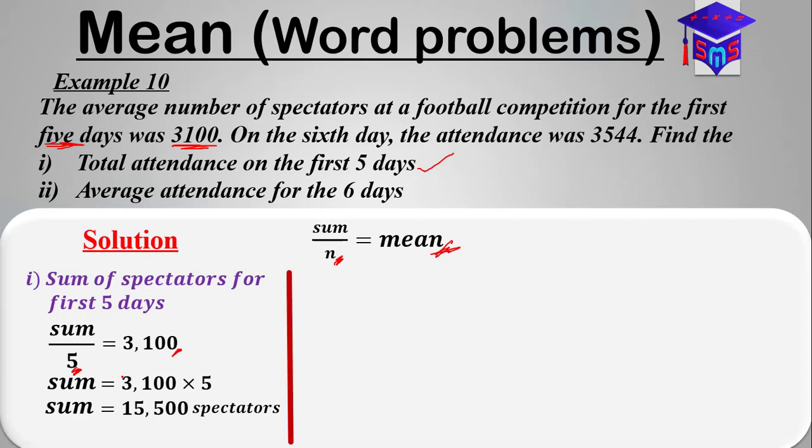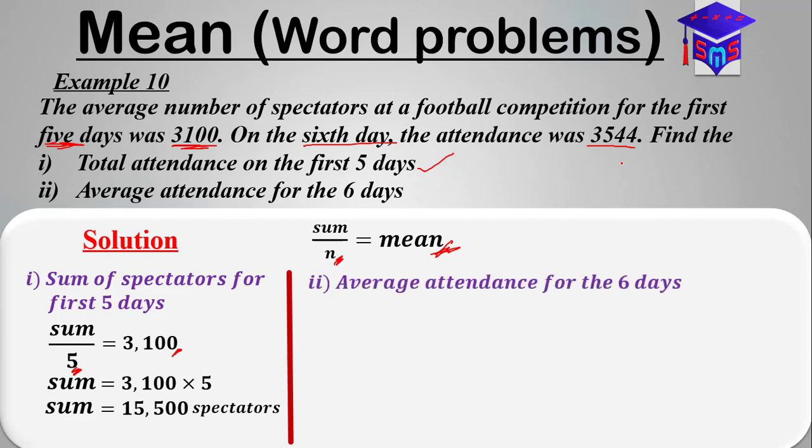Now let's continue and look at the second question, the average attendance for the 6 days. All we know is that for the first 5 days, the sum of the spectators that came was 15,500, and then on the 6th day, the attendance was 3,544.